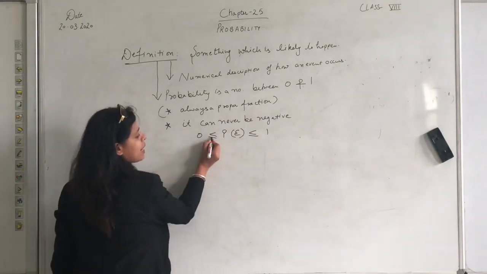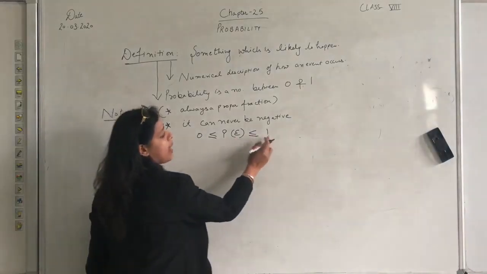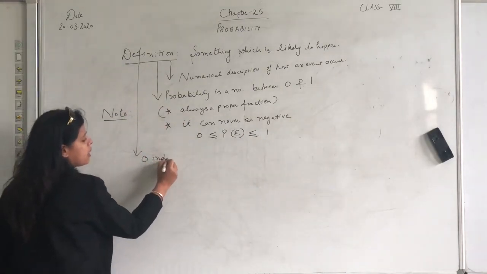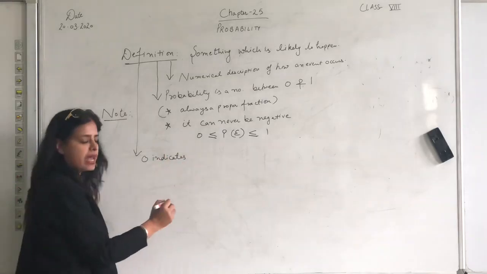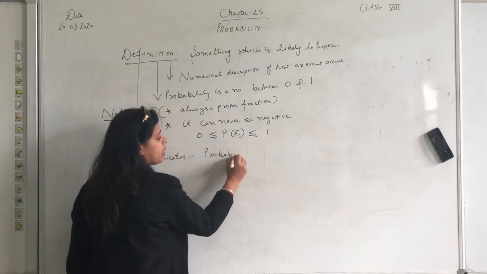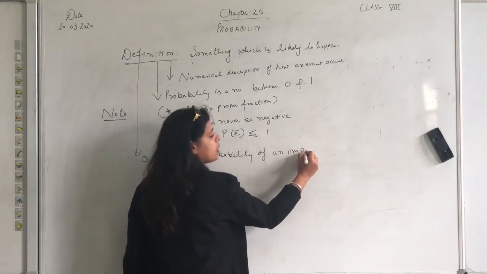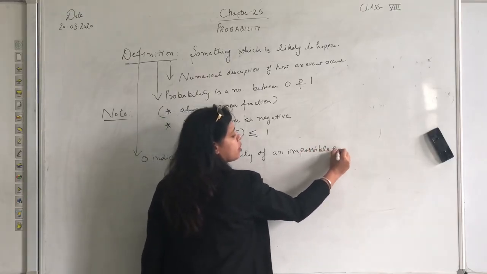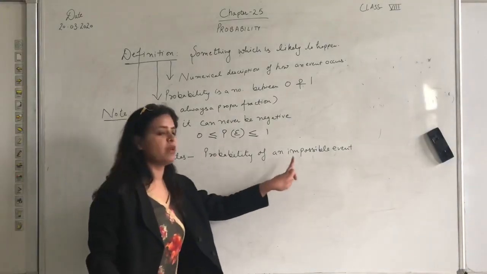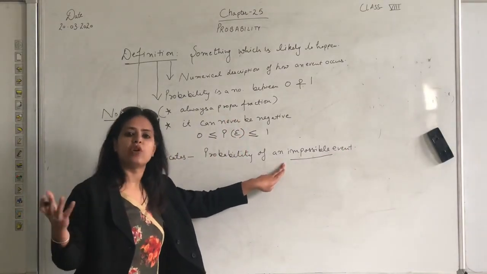Now see, this sign means equality. That means probability can be 0 as well as 1. So what does 0 indicate? 0 indicates the probability of an impossible event. So what does an impossible event mean? An impossible event is one which cannot happen.